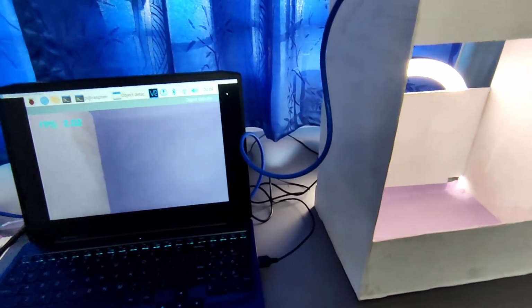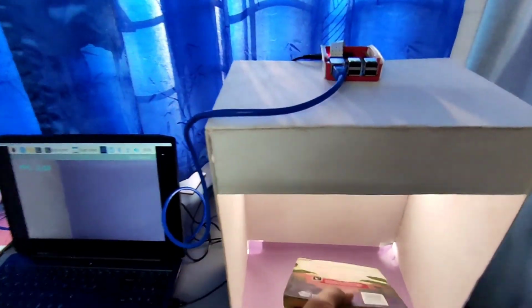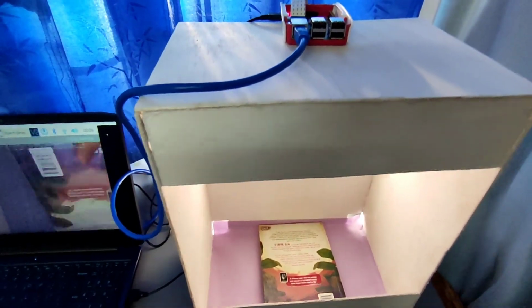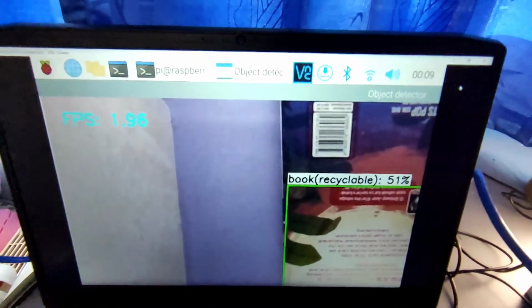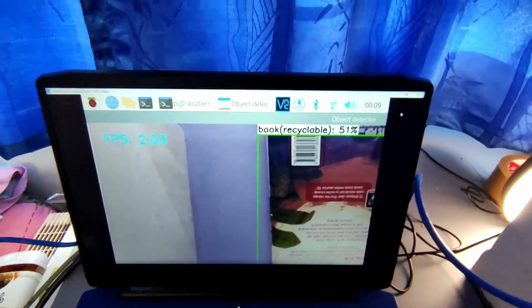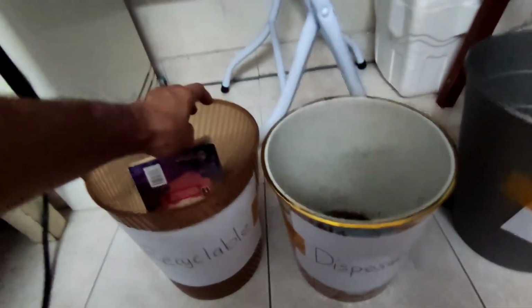So for the second sample, we have a book here, so we put the book into the system. As you can see here, it shows book is recyclable. So from the model, we know that the book is recyclable type, so we can take it and throw it into the correct bin, which is recyclable.